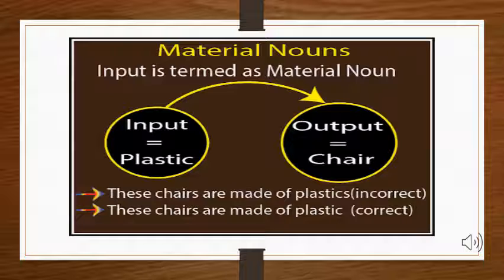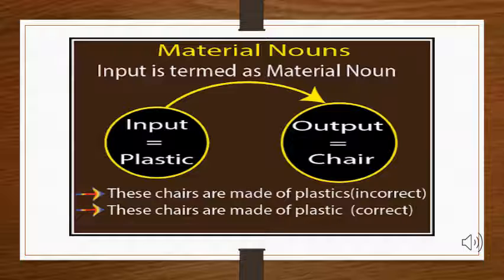Here I made a small flowchart to tell you what material nouns are. You can see there are two circles. In the first there is input and in the second there is output. You can see I have written plastic in input and chair in output. Now why is that? That is because I have made a chair out of plastic. So basically plastic was my substance. Now all the substances are material nouns.